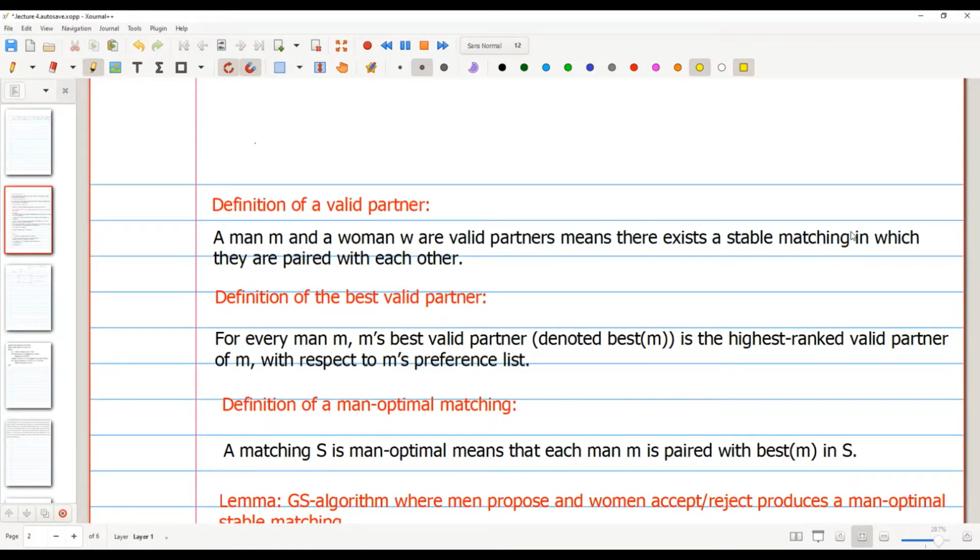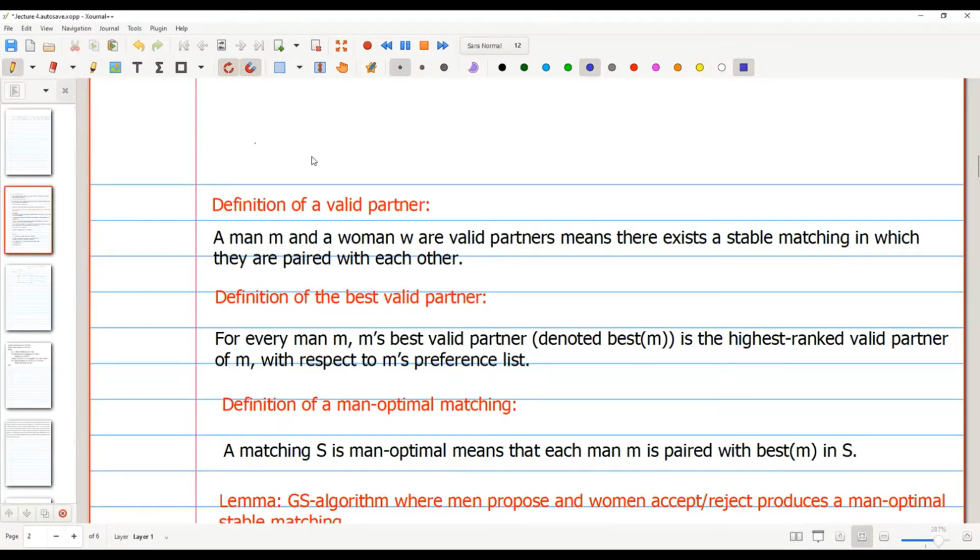So I have a question. When in the algorithm every man proposes, then we get a man optimal matching. And when a woman proposes, we get a woman optimal matching, right? Woman optimal matching, yes. So basically, I'm going to prove that fact now, that when the men propose, the matching that we get is a man optimal matching. So first of all, we need to know what a valid partner is.